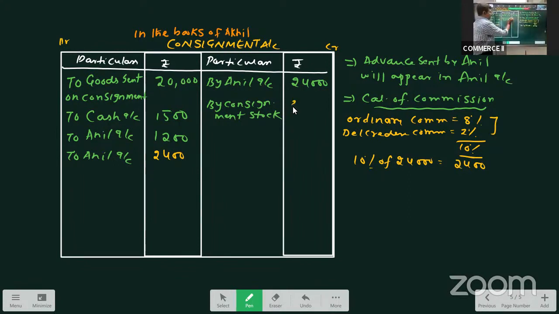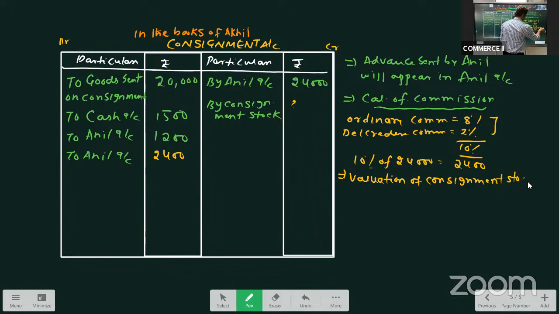Now let us see the valuation of unsold stock. What are we doing? We are calculating the value of unsold stock. Valuation of consignment stock. Out of the total, half of the goods are sold, it is said.